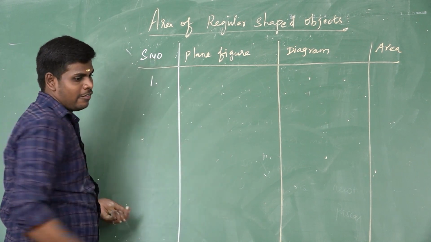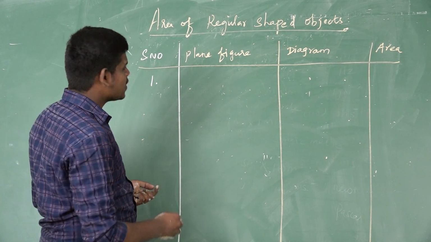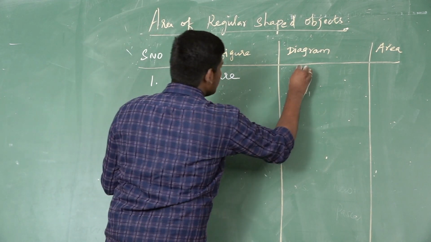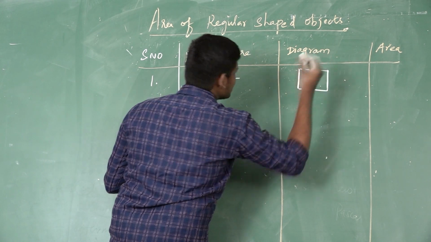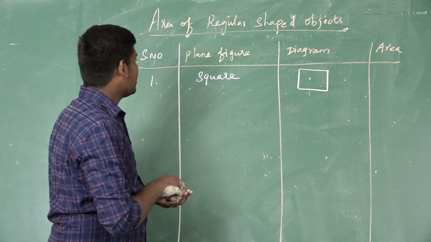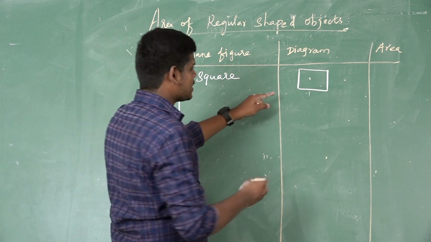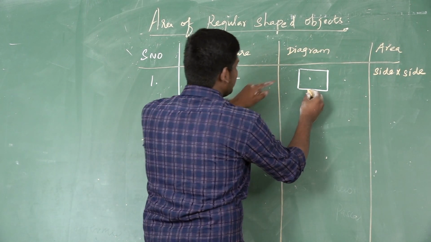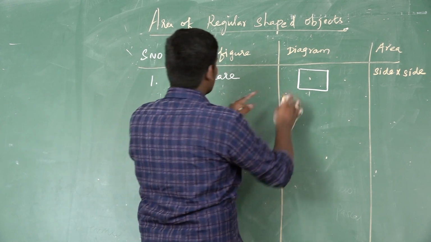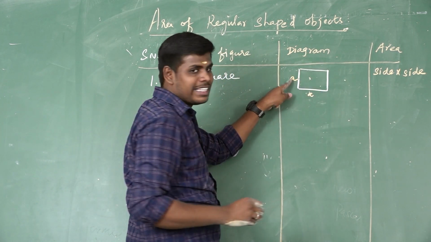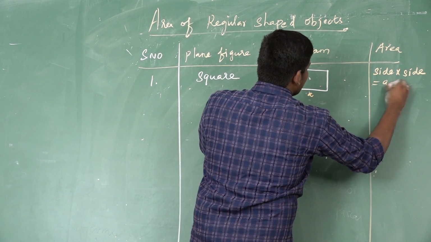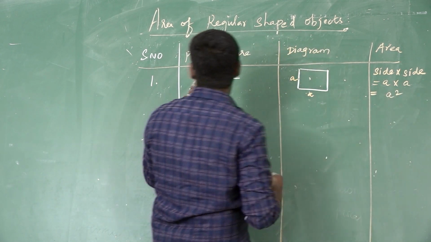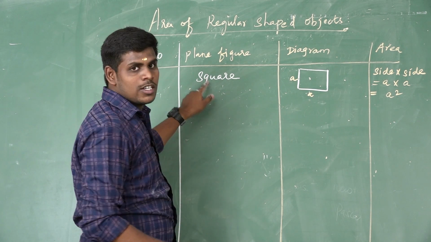The first one we know very well, the square. How to draw a square? All the sides are equal, that is called a square. How to calculate the area of a square? Side into side. A square has 4 sides. Side is represented by the letter a. So a multiplied by a, the area of a square is a square. This is the area of the regular shaped object, square.